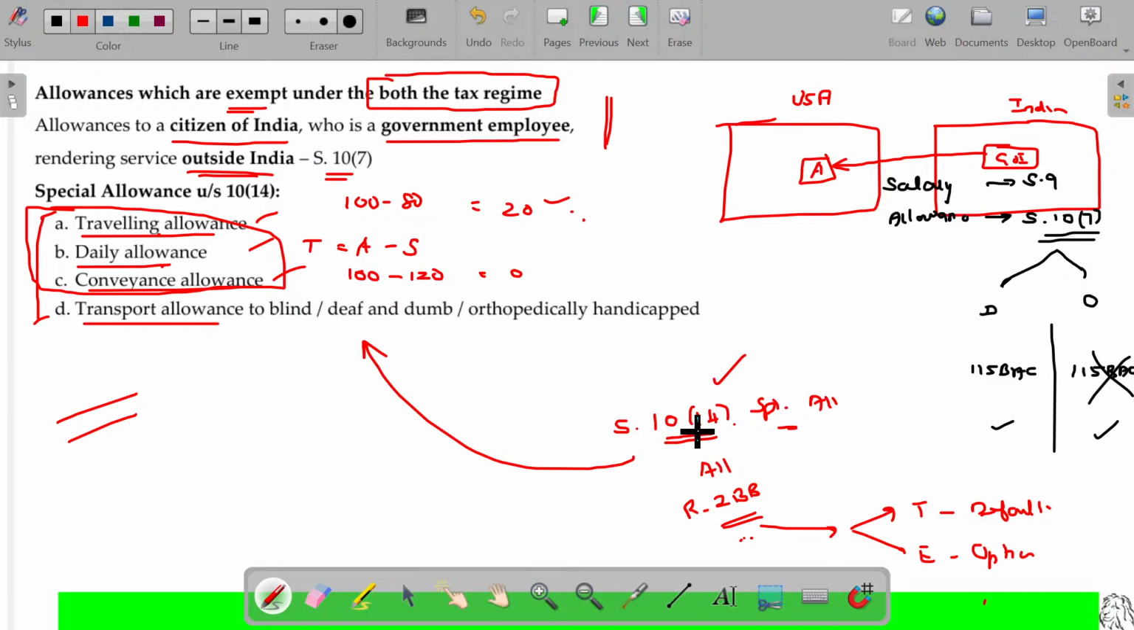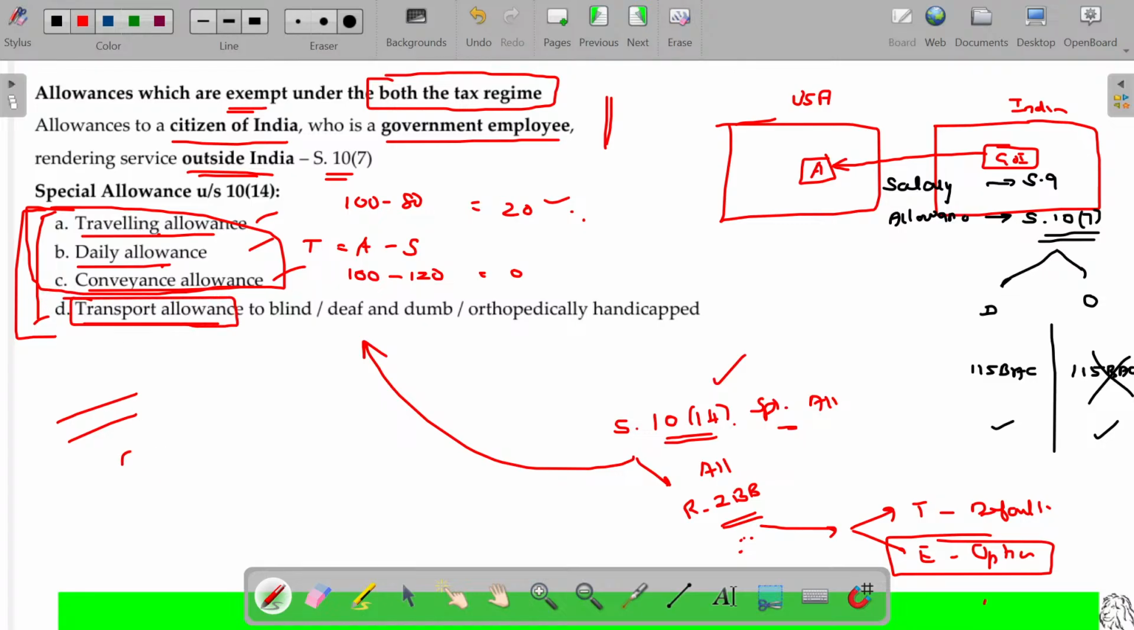So, the section 10 clause 14 allowances are grouped into two parts. One is all about this block. The second block, the second set of exemptions, those things are always taxable under the default tax regime. Under the optional tax regime, of course, it is exempted. The default tax regime is taxable. Clear? These four will be a special thing. Exemption is available for these four allowances for both categories, whether you opt for the default or the non-default, optional.